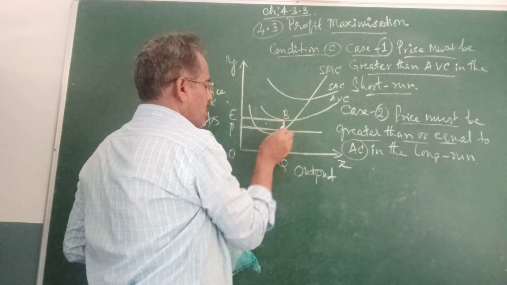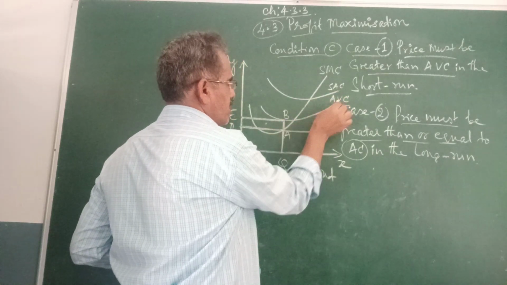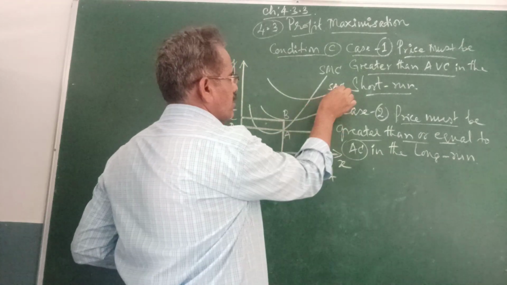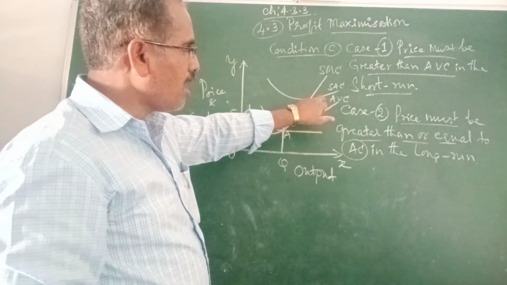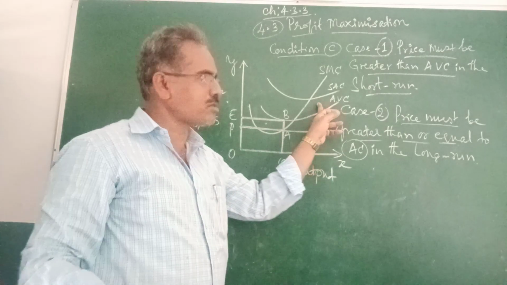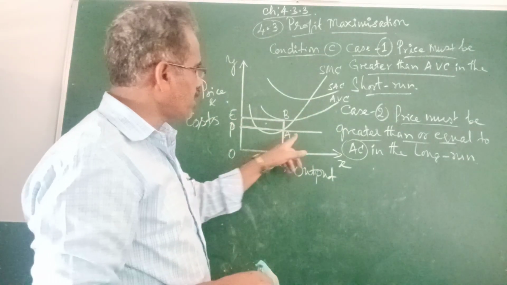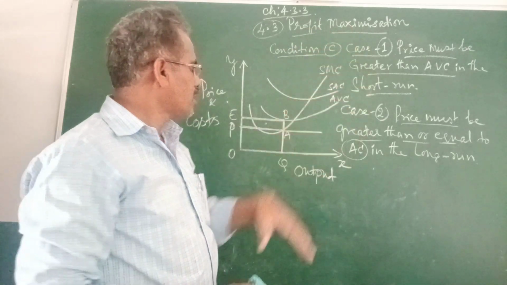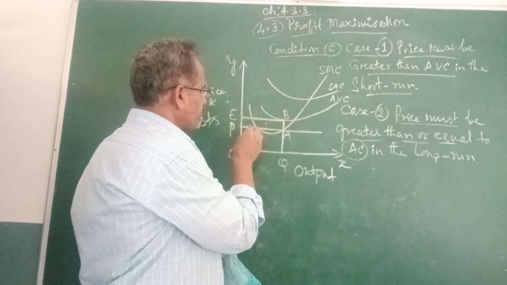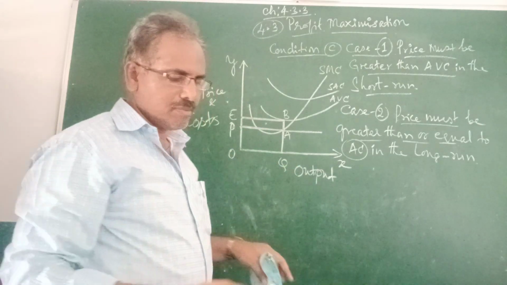Here the SMC curve is tangent to the AVC curve. Here average variable cost is more. Short run average cost is much higher than the other curves, SAC and also AVC curves. Where profit can possibly be at the maximum level is the question. Here we can come to know how to calculate the maximum profit.